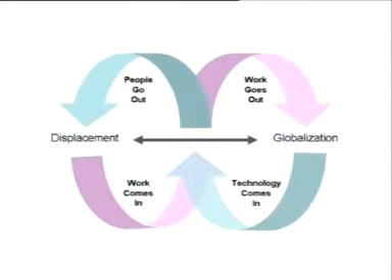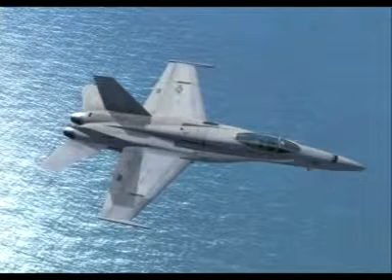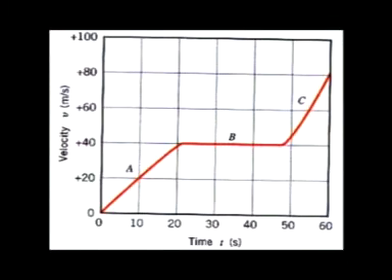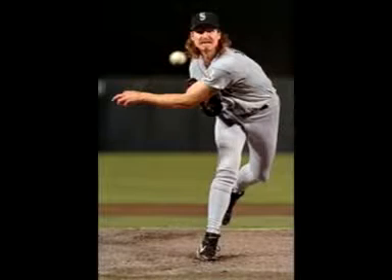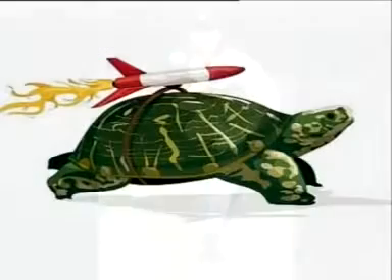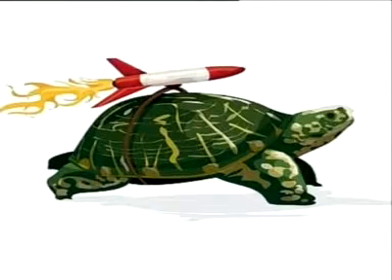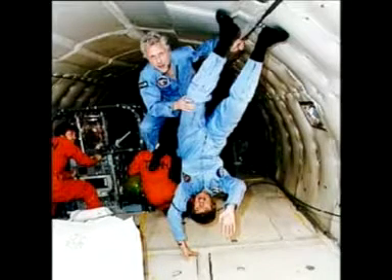Speed and velocity. Just as distance and displacement have distinctly different meanings, so do speed and velocity. Speed is a scalar quantity. It refers to how fast an object is moving. A fast-moving object has a high speed, while a slow-moving object has low speed. An object with no movement at all has a zero speed.